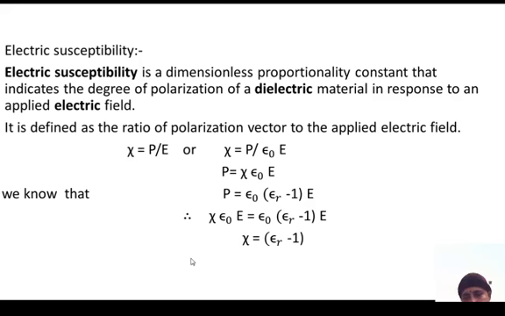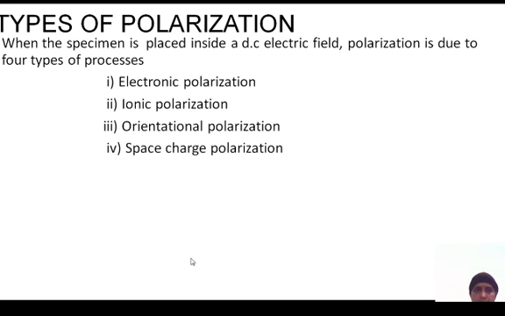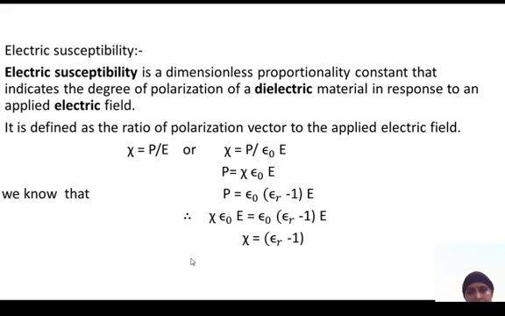This is the relation between susceptibility and dielectric constant. These are the basic definitions in dielectric materials.